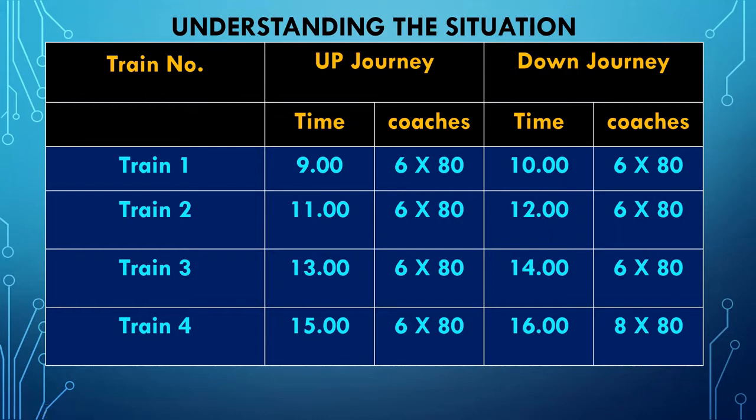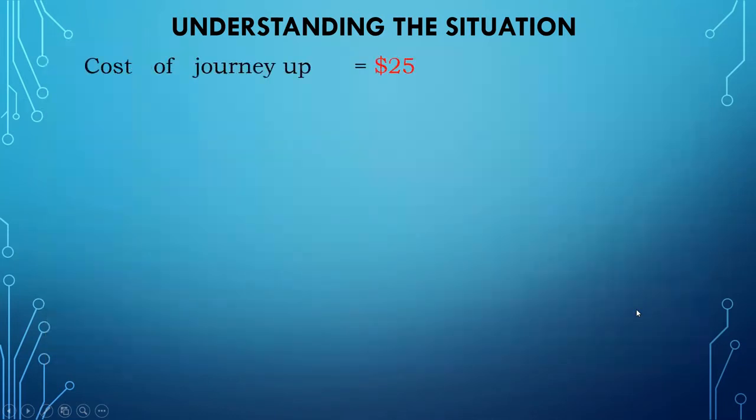and then decide how we can use the data structures. And you have to notice that train 4 returns at 4 o'clock and will have 2 extra coaches, that is 8 coaches, into 80 seats, so it will be 640 seats in total. So we can go to the next step.